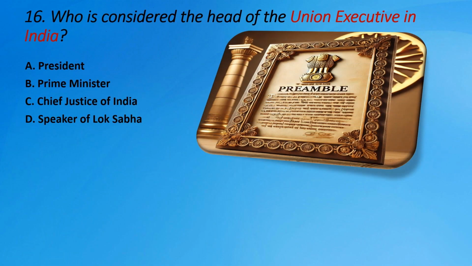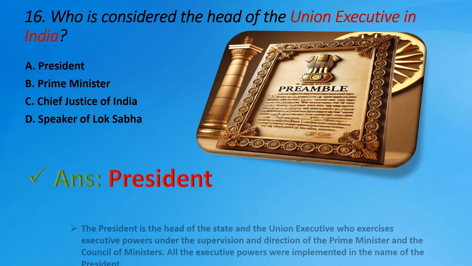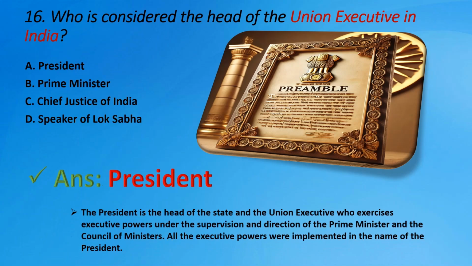Question number 16. Who is considered the head of the Union Executive in India? Options are A. President, B. Prime Minister, C. Chief Justice of India, D. Speaker of Lok Sabha. The right answer is A. President. The President is the head of the state and the Union Executive who exercises executive powers under the supervision and direction of the Prime Minister and the Council of Ministers. All the executive powers were implemented in the name of the President.